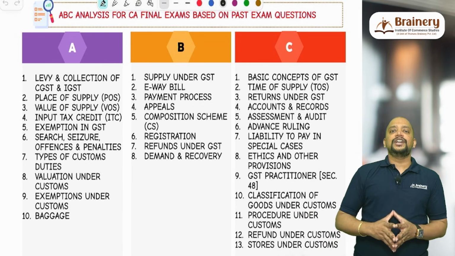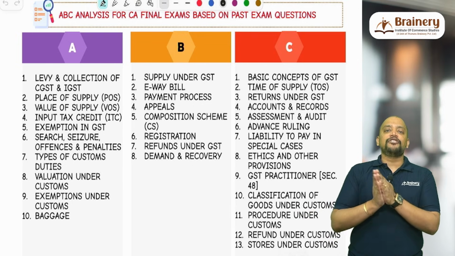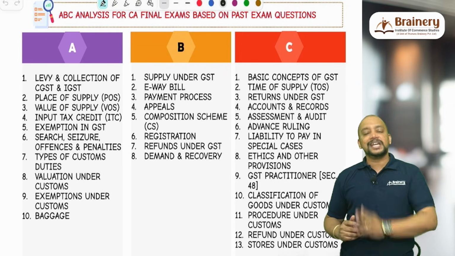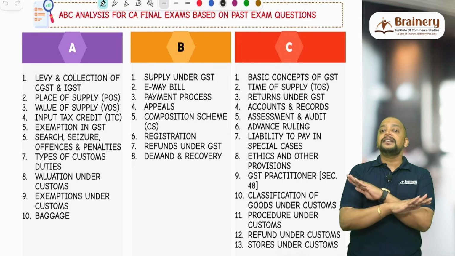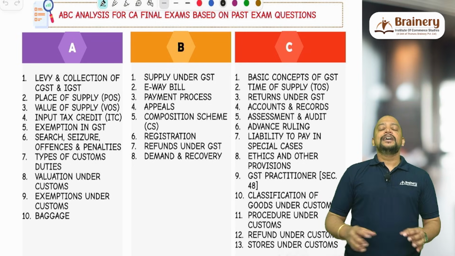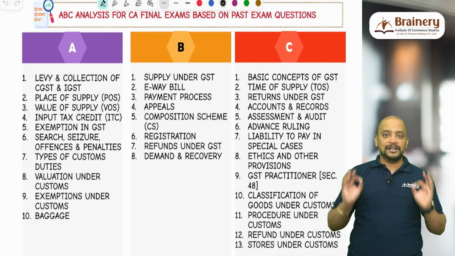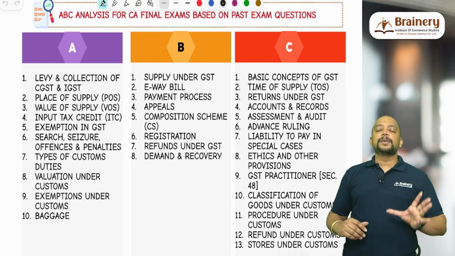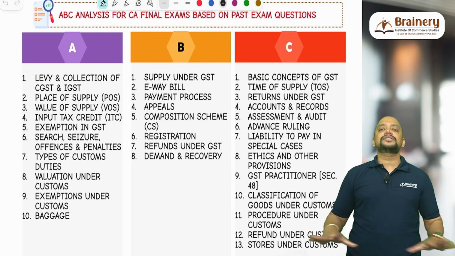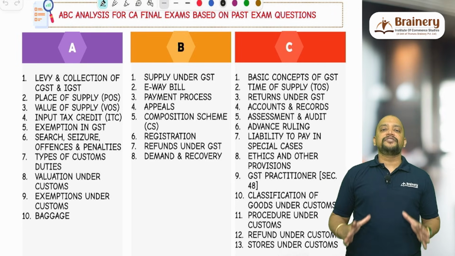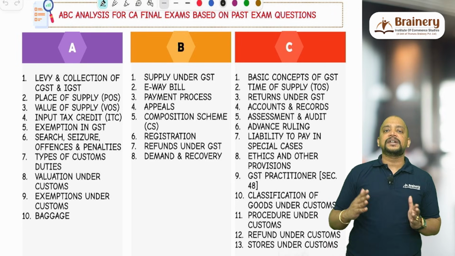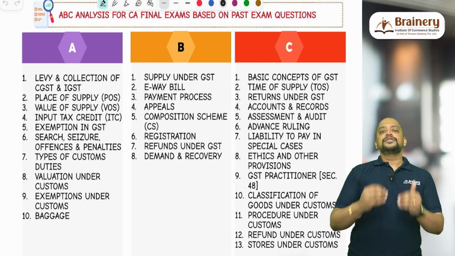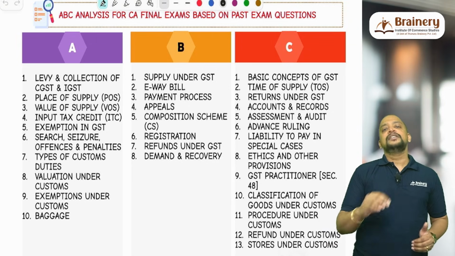So my advice is that you don't have to follow any particular weightage, and for success in the CA final exam, it is better to have 100% coverage. Which means I need to complete everything, keep that in mind. Selective preparation or any other strategy is not going to work out, because in CA final exams, attempt after attempt they are making the paper difficult. So don't leave anything. Try to cover as much as you can. That is the objective.